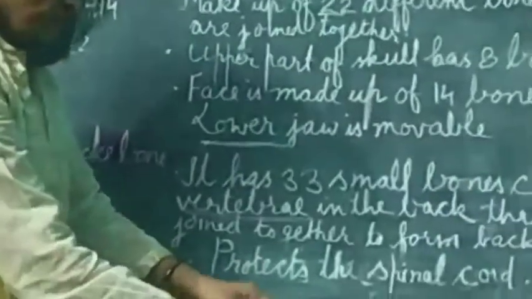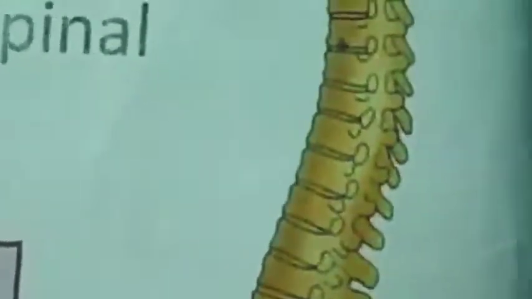Now again, I am explaining the backbone with the diagram that has been given in your book. This is the structure of the backbone. You can see here about 33 irregularly shaped bones. The shape is not regular. They are called the vertebrae. It is a strong framework which protects the spinal cord, and this enables us to stand upright and maintain our balance.